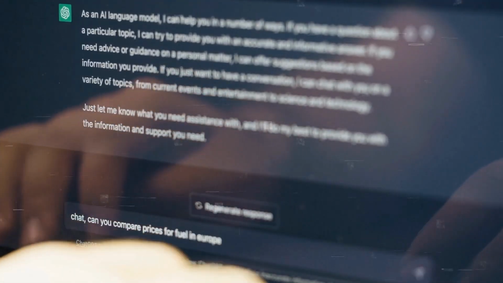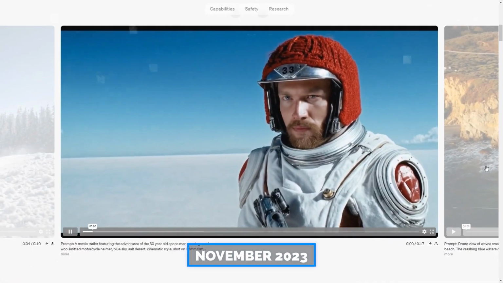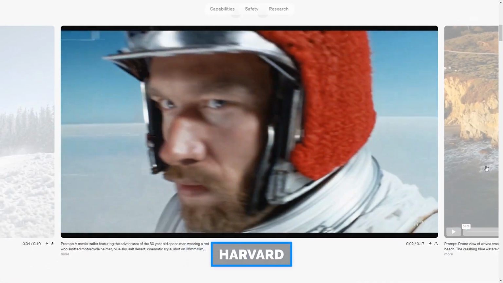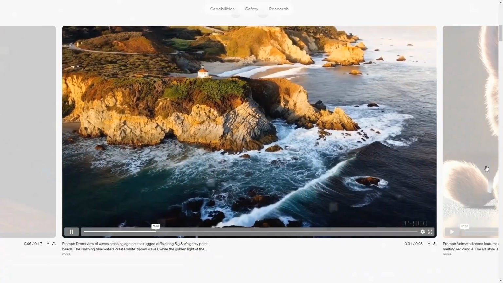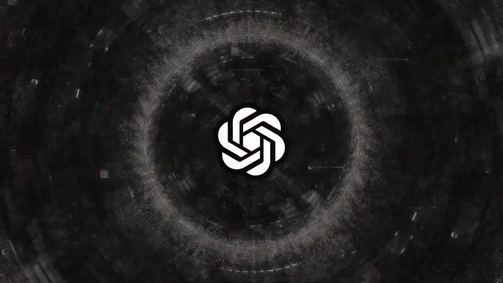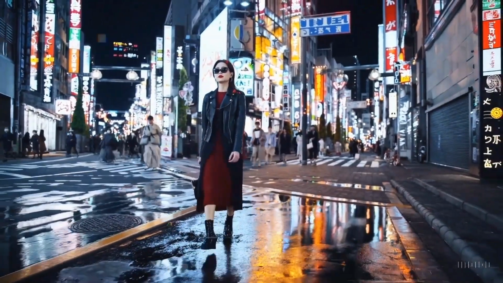not true. Let me tell you about a fascinating study from Harvard that will help explain how this works. So in November 2023, these brainy folks at Harvard wondered how AI makes these cool 3D images without any actual 3D info. They discovered something wild. Picture this. You start with a jumbled mess of pixels, like TV static. Then slowly, those pixels rearrange themselves until you can see a clear image, like magic.